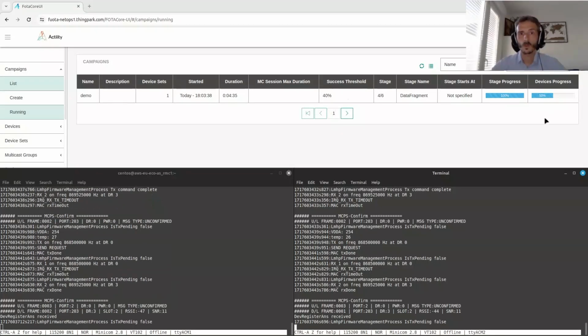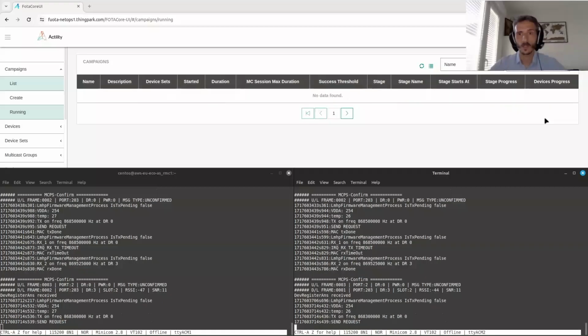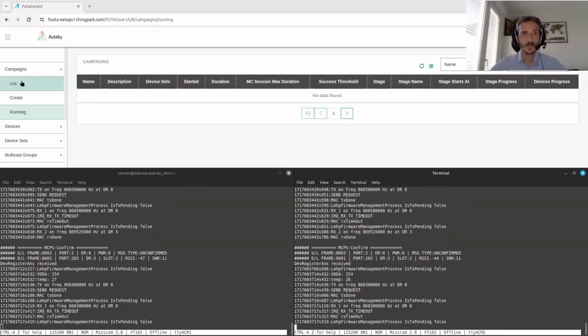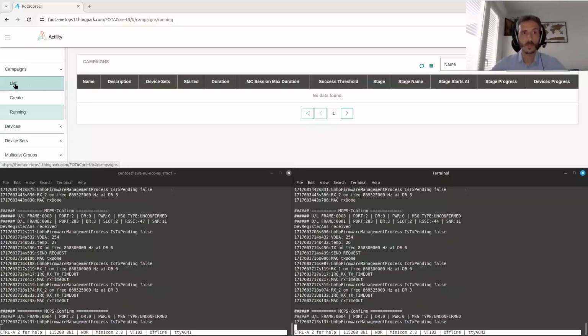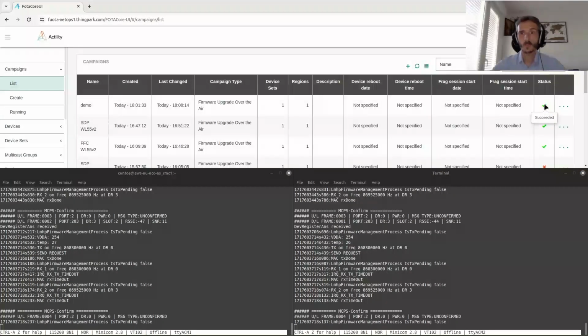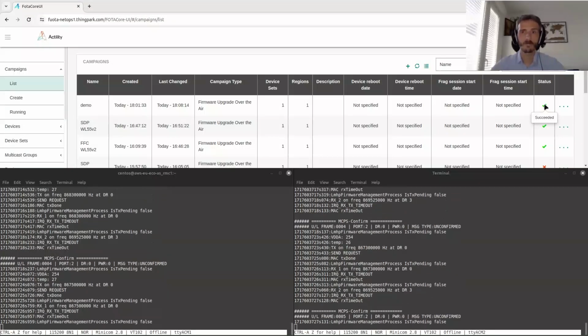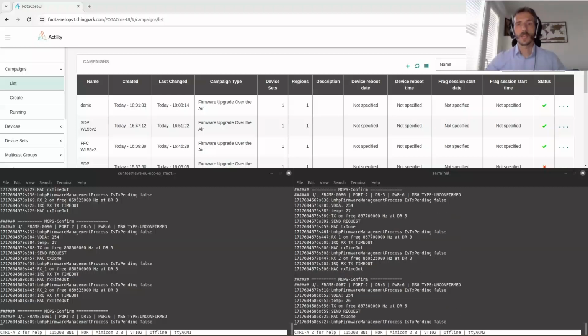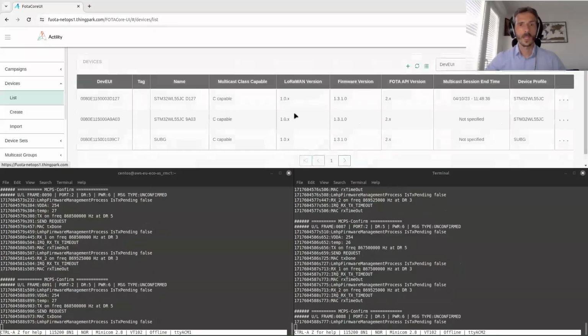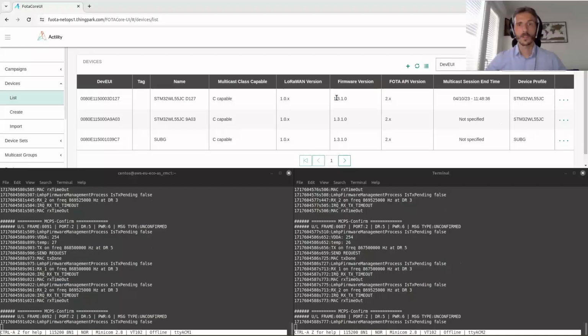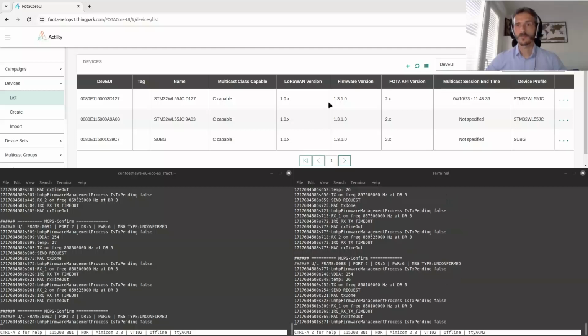One reported the version, it's successful, and the second one did the same. So the campaign is now stopped and completed because the 2 devices reported the expected firmware version. If I go back to the device list, I can see that the device firmware version has been automatically updated to 1.3.1. So the campaign is successful. It's over. I hope you enjoyed it. Thank you for watching.